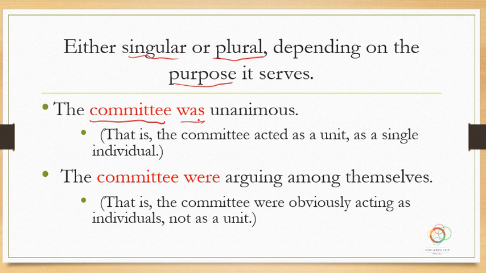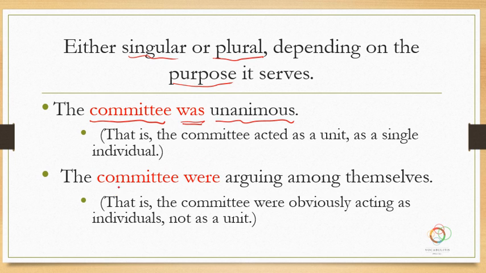And why do we choose was? Because the word unanimous tells us that the whole group was in agreement as to whatever they were deciding. And so everybody was thinking together. The committee acted as a unit, as a whole unit. They were thinking together and in agreement. So we'll use was in this case, singular.